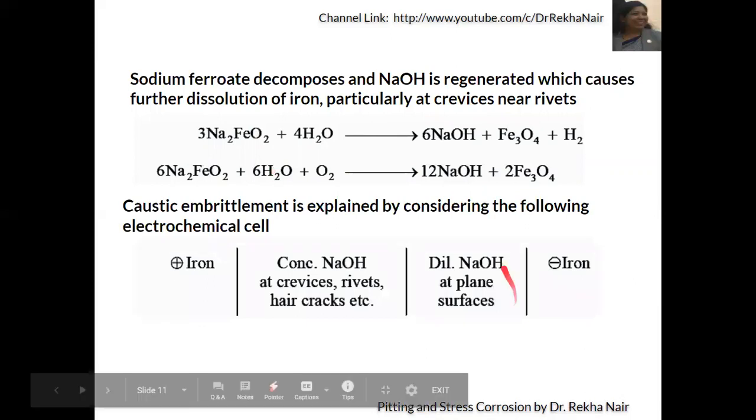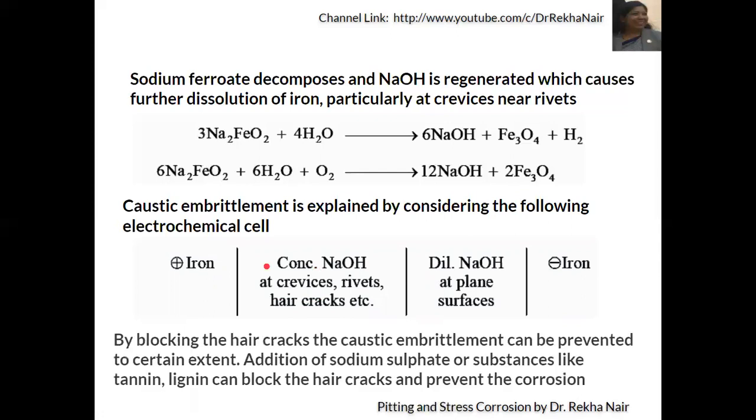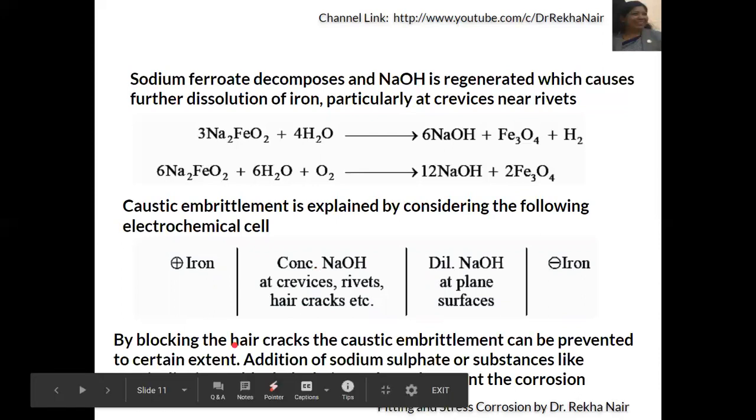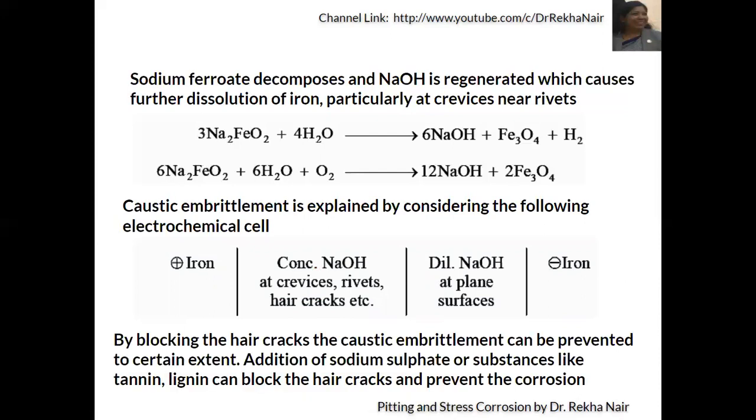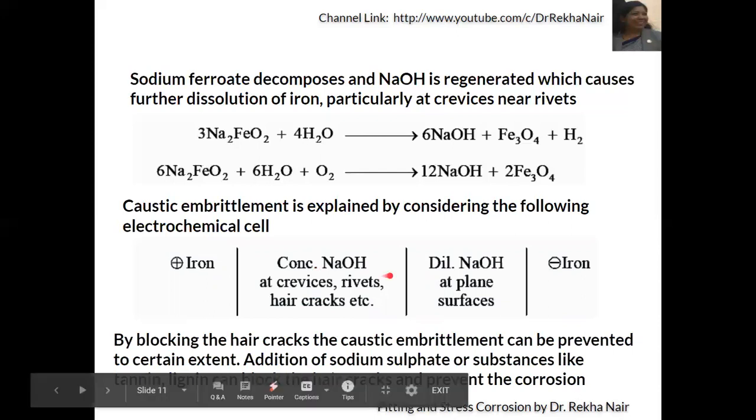The area with dilute sodium hydroxide, that is the plain surfaces, will act as the negative electrode, and the positive electrode is the part that is in contact with the concentrated sodium hydroxide, that is the crevices, rivets or hair cracks. That will act as anode, and corrosion will take place. So by blocking the hair cracks, we can stop that. For blocking, we can add substances like sodium sulfate, tannin, lignin. All these substances can block the hair cracks and prevent the corrosion.